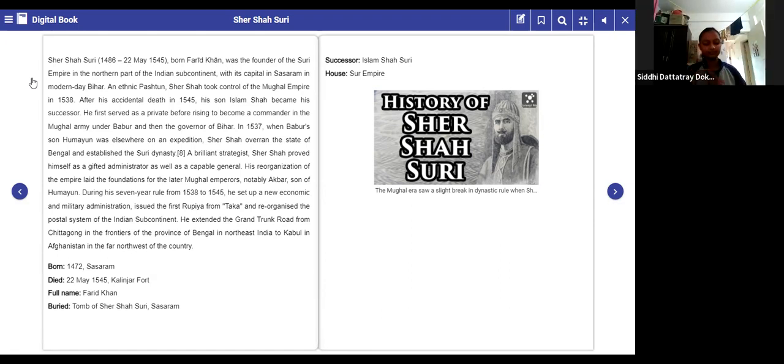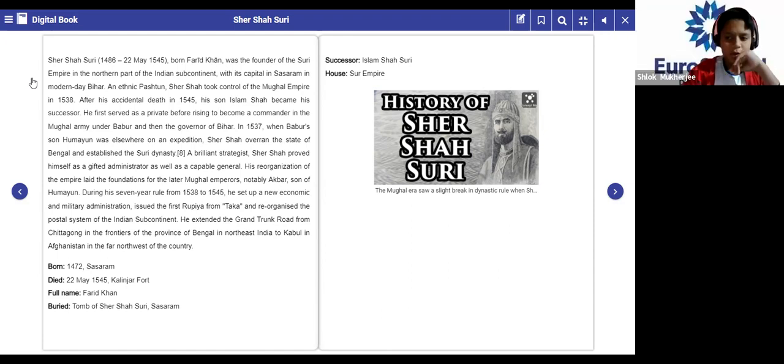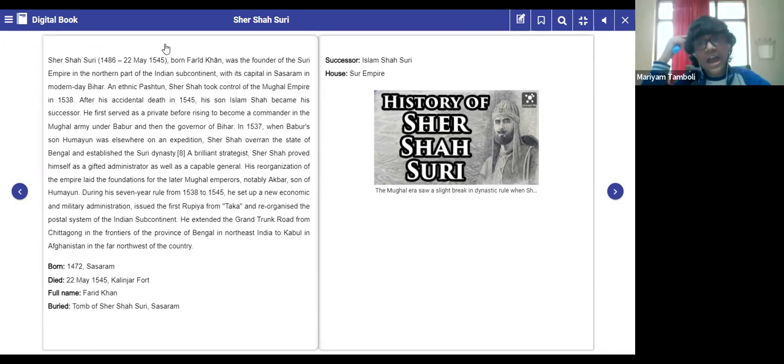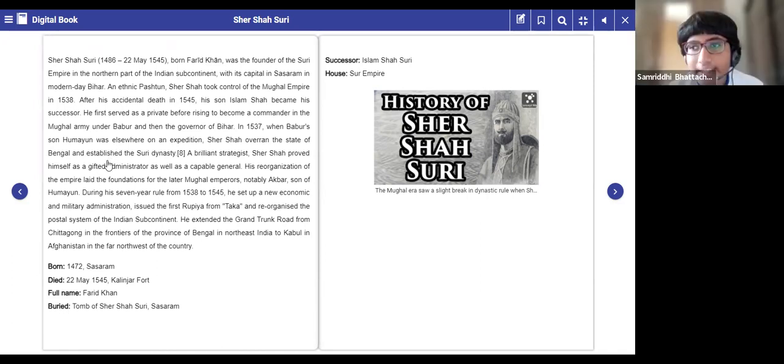Ma'am, in the Battle of Chausa, Humayun was caught off guard due to Sher Khan's sudden attack, and thus he was defeated. And in the Battle of Kannauj, again Sher Khan won, and this sealed the fate of Sher Khan as the emperor of Delhi. So Humayun ran away, he escaped into exile.